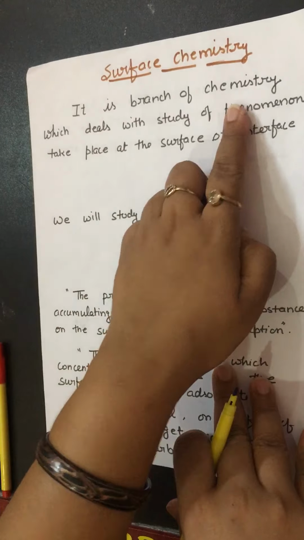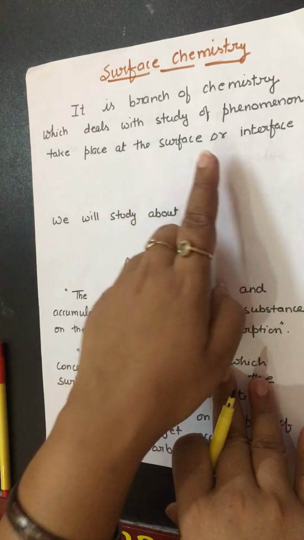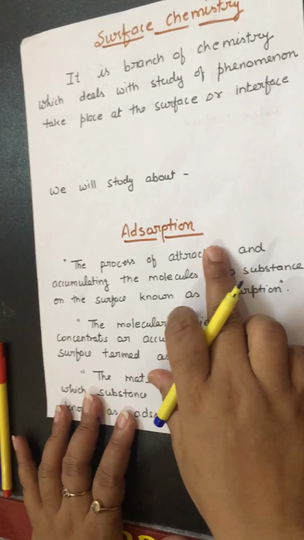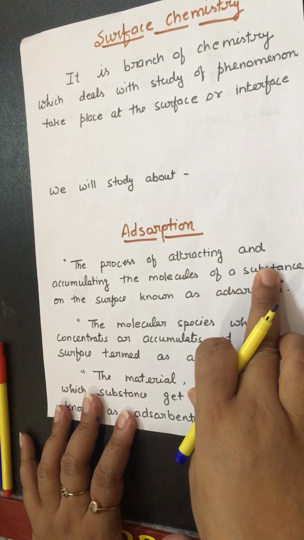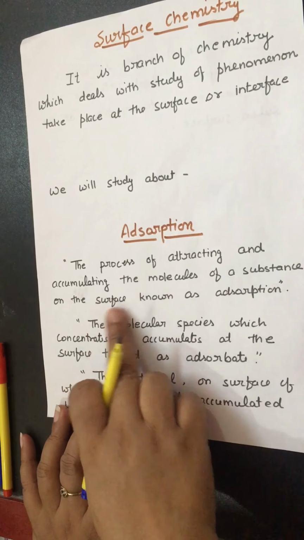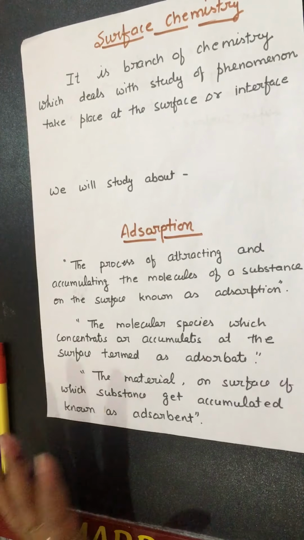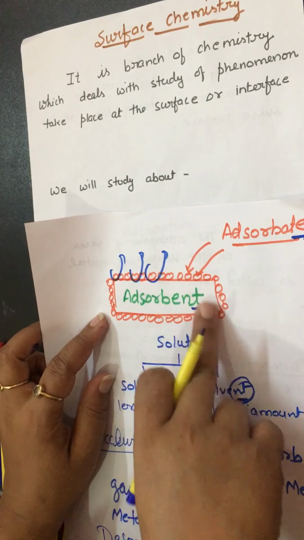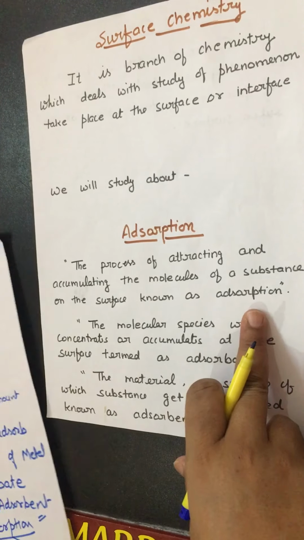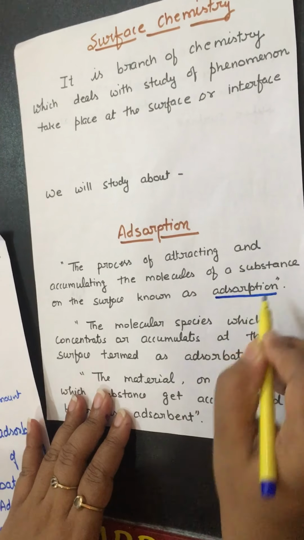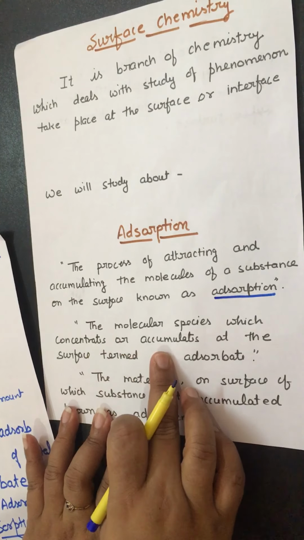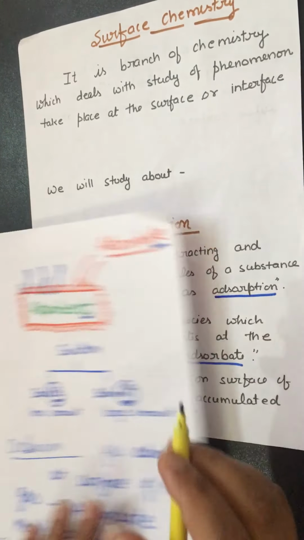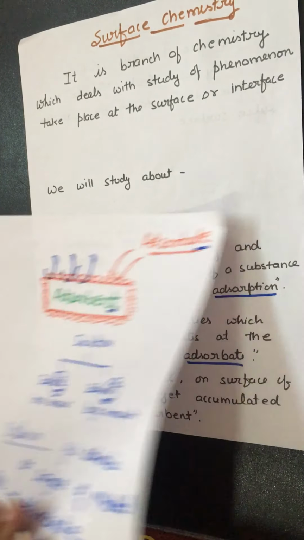So surface chemistry is the branch of chemistry which deals with the study of phenomena that take place at a surface or interface. We talked about adsorption, the process of attracting and accumulating the molecules of a substance on a surface. The molecular species which concentrates or accumulates at the surface is termed the adsorbate.